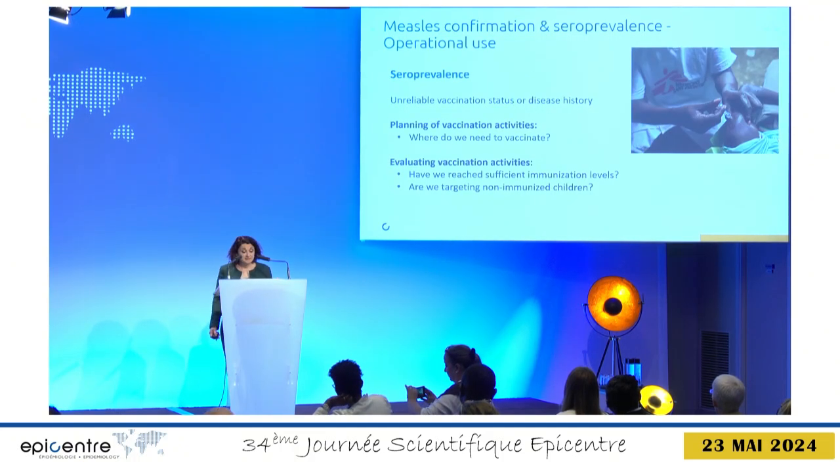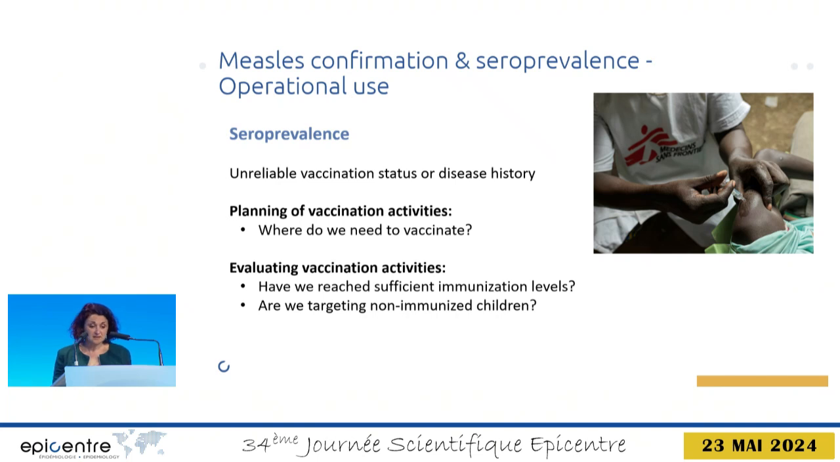On the other hand, seroprevalence estimates are necessary because of unknown real immunization level of the population due to unreliable vaccination status and disease history. Seroprevalence estimate can help plan vaccination activities by identifying pockets of low immunity. In addition, seroprevalence can help evaluate our vaccination activities. We can quantify if immunization levels in the population are sufficient to prevent epidemics. And we can also quantify if we are really targeting so far non-immunized children.